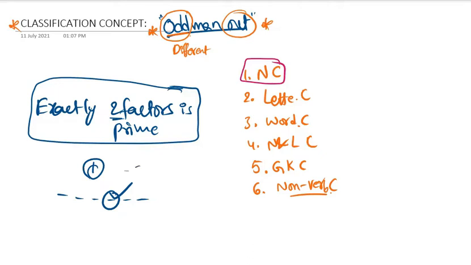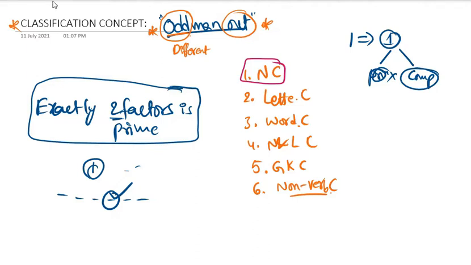Number 1 is having how many factors? Only 1. Only one, sir. It is not having 2 factors, that is why it is not a prime number. It is not having more than 2 factors, that is why it is not a composite number too. So that is why generally you will find this statement: 1 is neither the prime number nor the composite number.